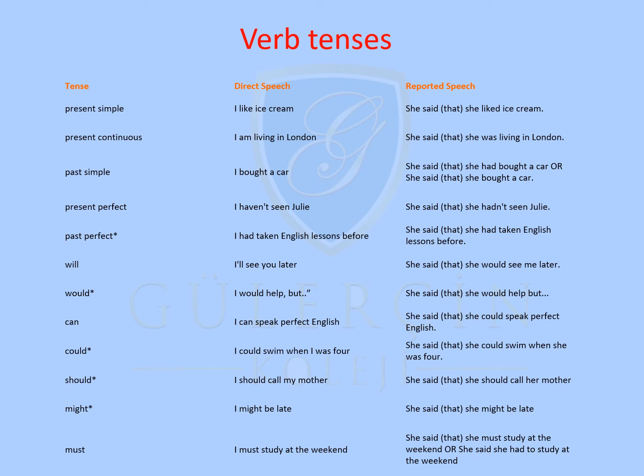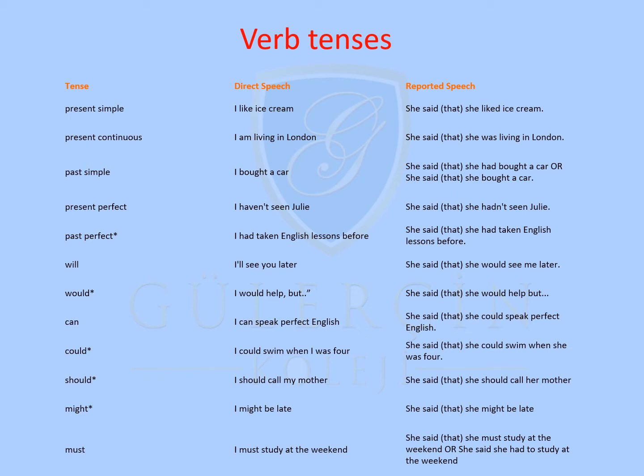Should. "I should call my mother." Reported speech, "She said that she should call her mother." Here the same thing, it doesn't change. Might. "I might be late." She said she might be late. Again, it doesn't change. Must. "I must study at the weekend." Reported speech, let's see.